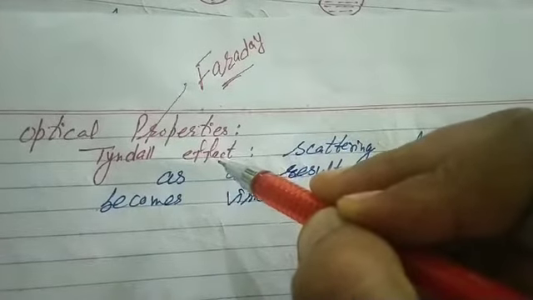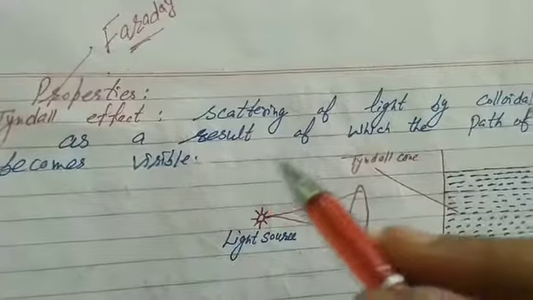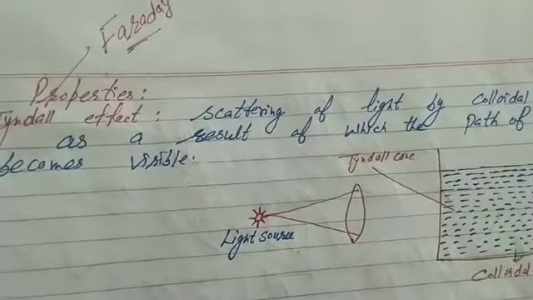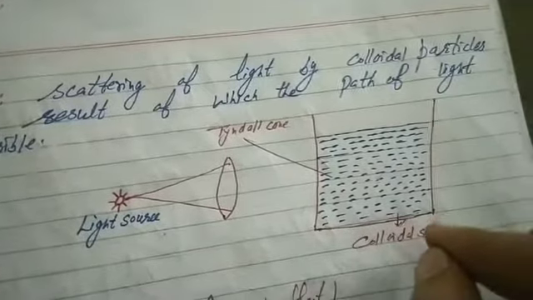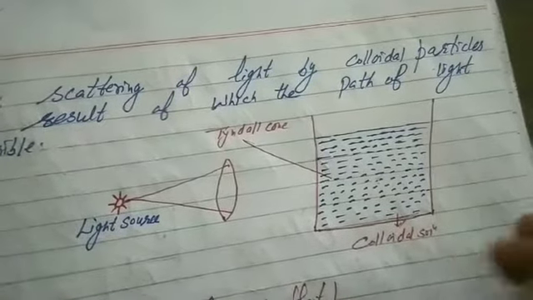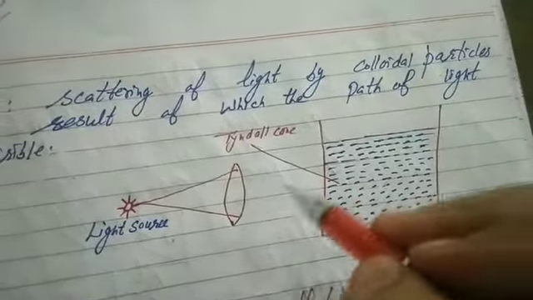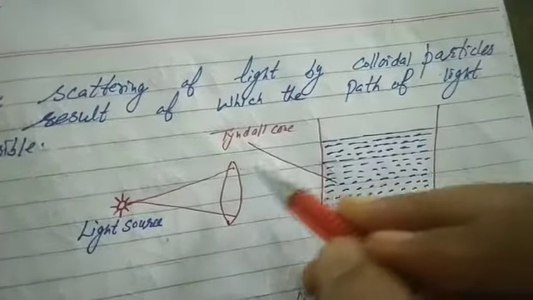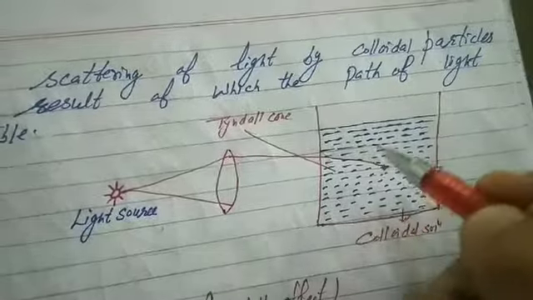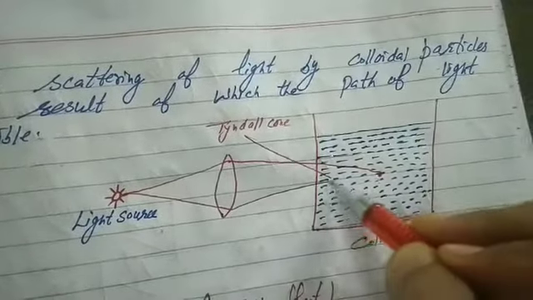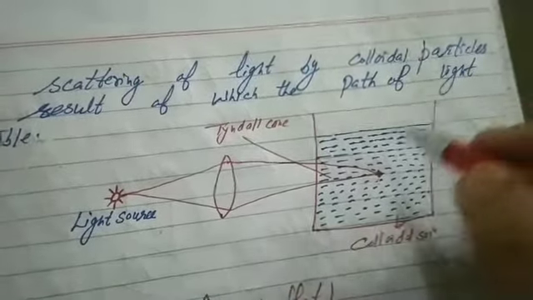Tyndall effect. It's clear, Tyndall effect is the scattering of light by colloidal particles, as a result of which the path of light becomes visible. Students, that's the source of light, that's the colloidal solution, having size 1 to 1000 nanometer. Now the light strikes the colloidal solution. It will be scattered.